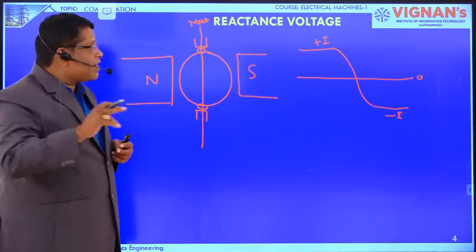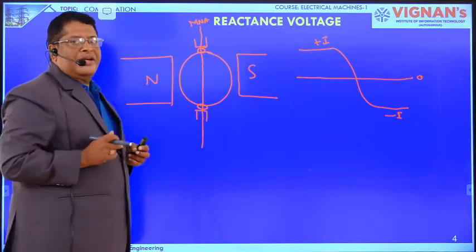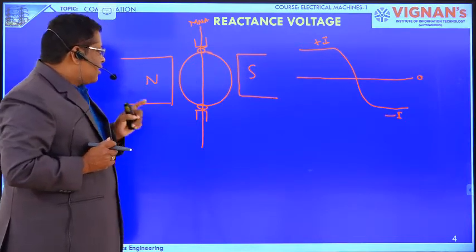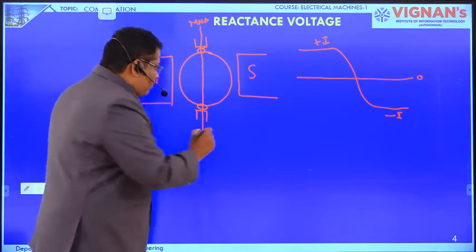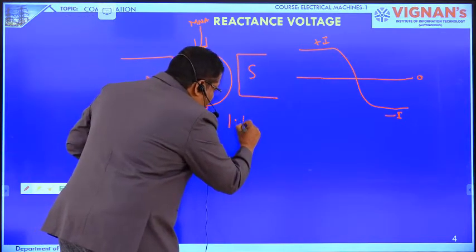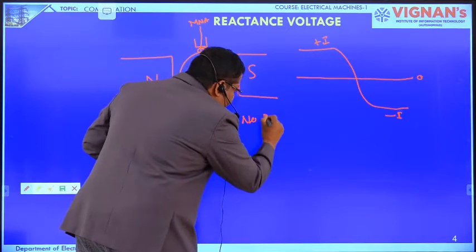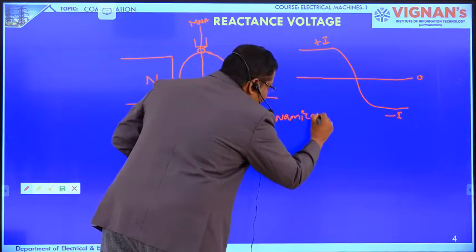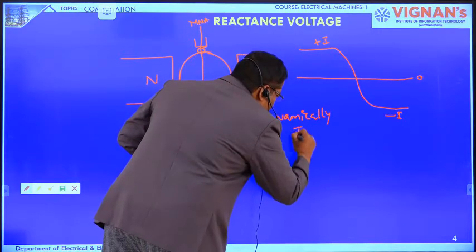But the current will be changing from the positive to the negative in the commutated coil. See here, two things happen. One is in the coil, no dynamically induced voltage.